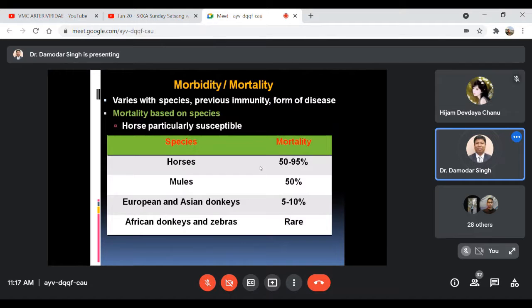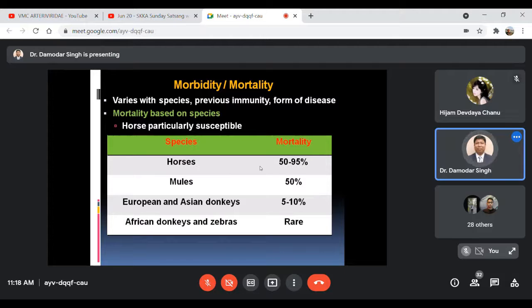Okay. And coming to morbidity and mortality, it varies with the species of the animal, the previous immunity status of the animal, and the form of the disease. The disease used to be shown in 4 forms. Okay, that I'll show you in the next slide. And the mortality used to be based on the species of the animals. Like I'm just giving in this table that when horses are concerned, mortality used to be 50 to 90%, and when mules are concerned, 50% mortality used to be there. And for European and Asian donkeys, 5 to 10% only.